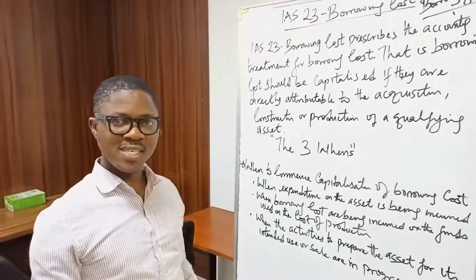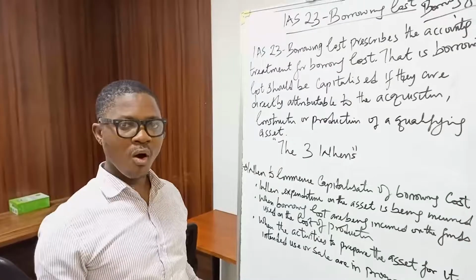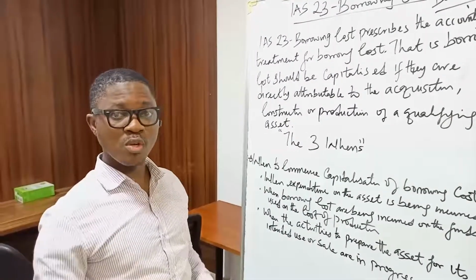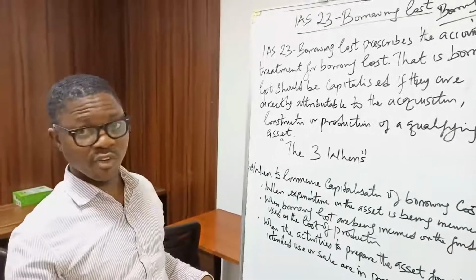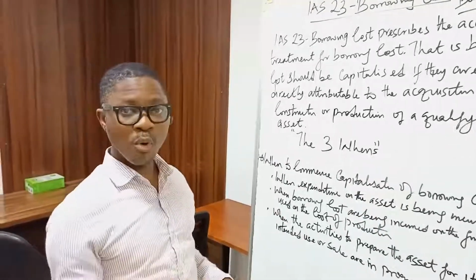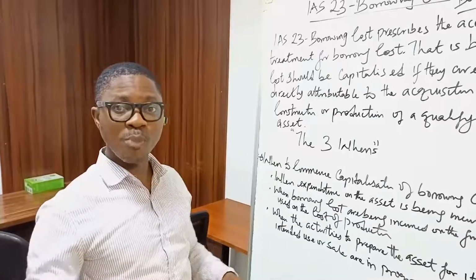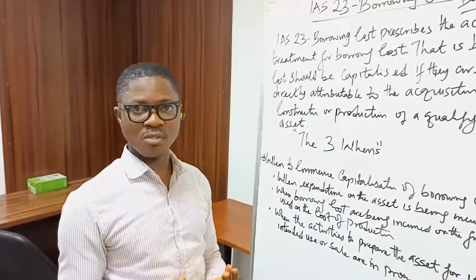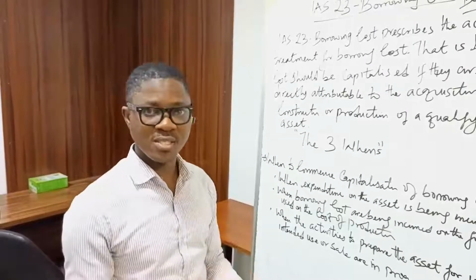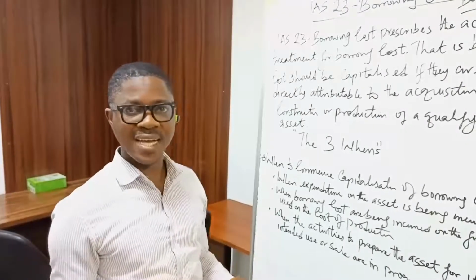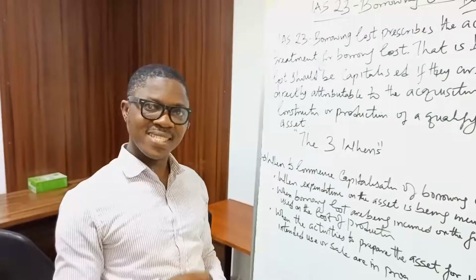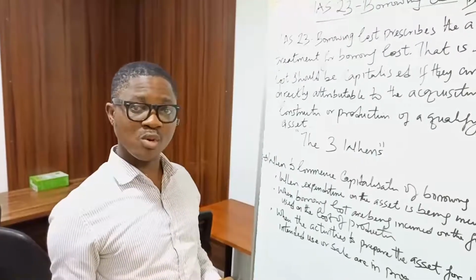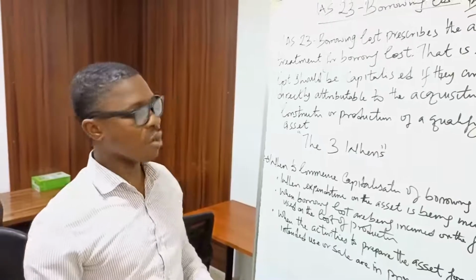Because, as I said earlier, borrowing cost is related to borrowing funds. So any cost that relates to finance cost, when we talk about finance, we are talking about interest and other costs, finance charges and the rest, that an entity incurs in connection to borrowing funds. That is what borrowing cost is.